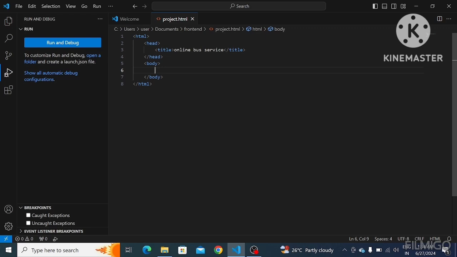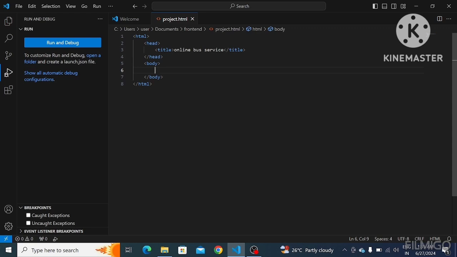We can see some of the websites which are available for us to book our tickets online. I'm going to take that example and implement those web pages in this program.